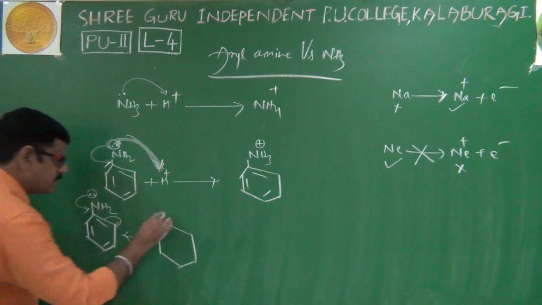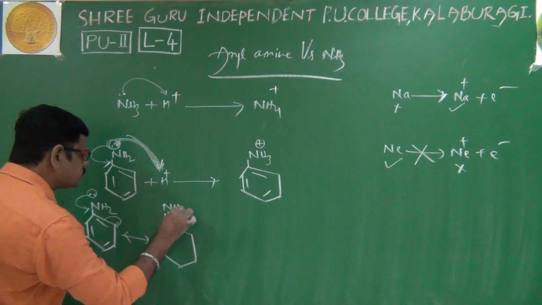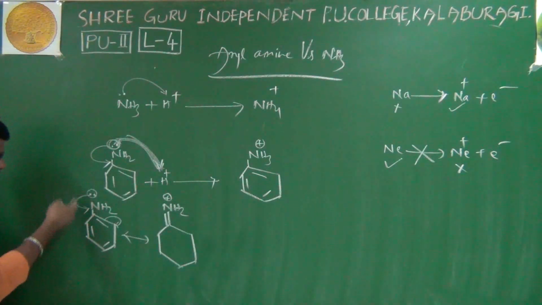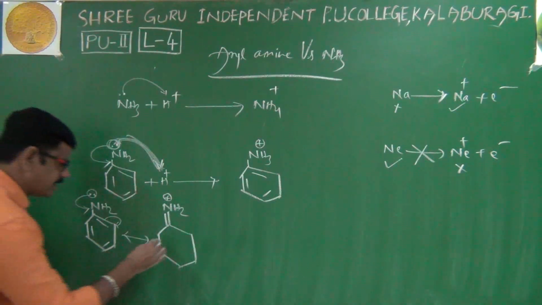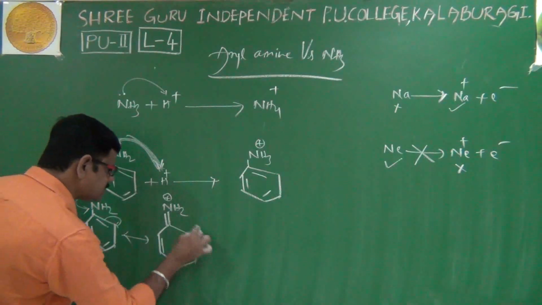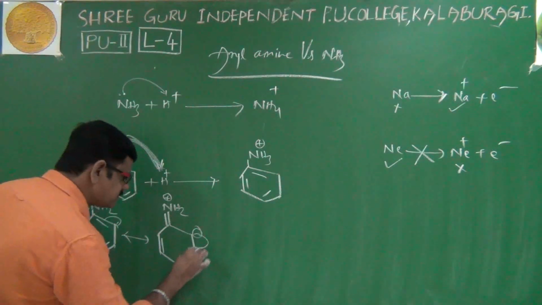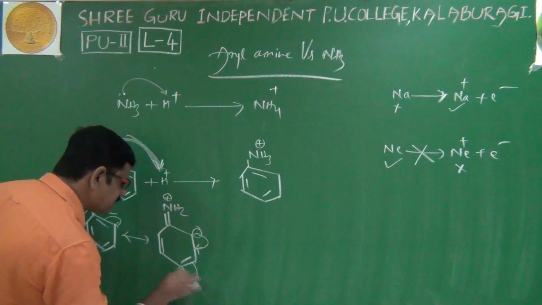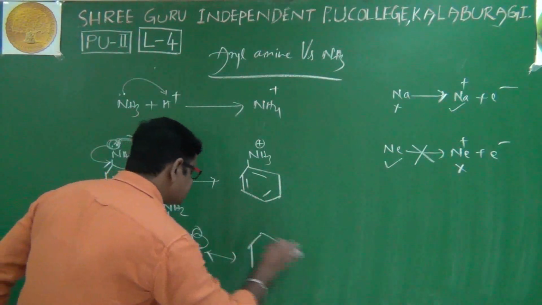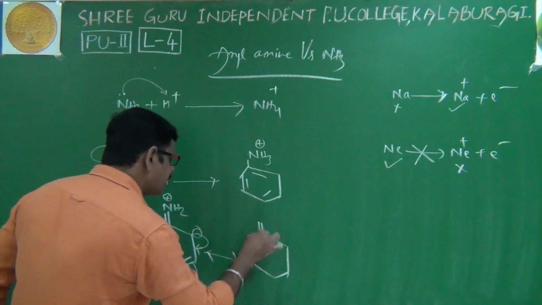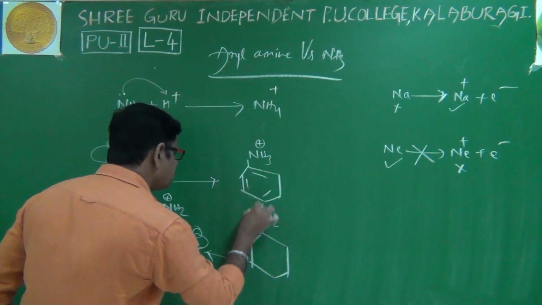After shifting, you will get a double bond, NH2, and nitrogen is getting a plus charge because nitrogen has given. And this bond remains the same. We'll get a minus charge here. This minus charge is shifted here. It is coming here. The next structure: the upper bond remains the same, NH2 plus.